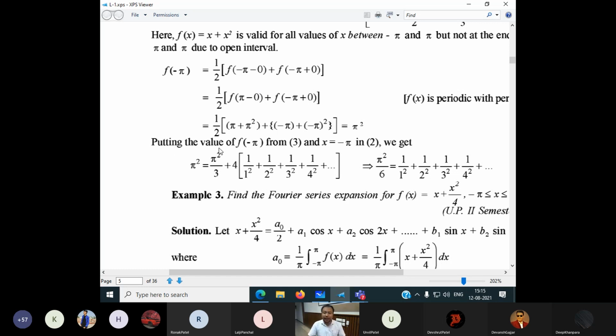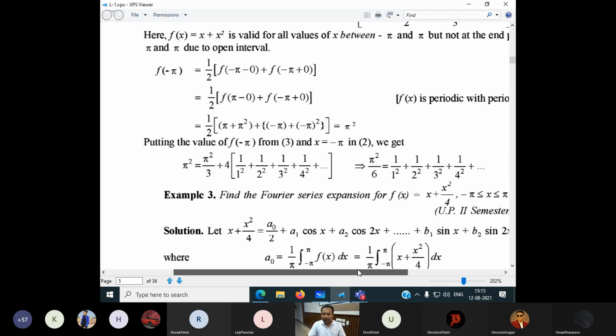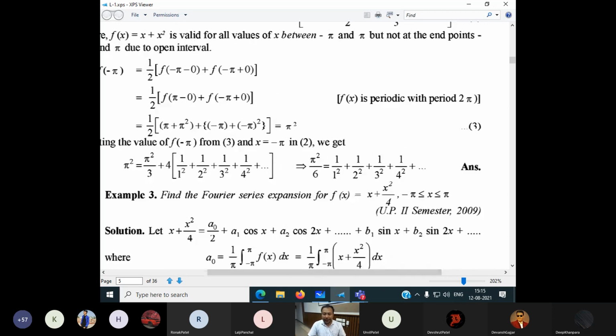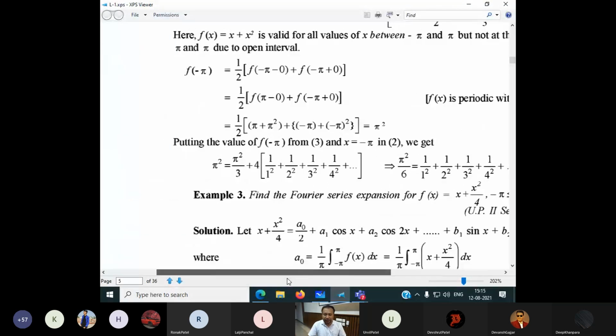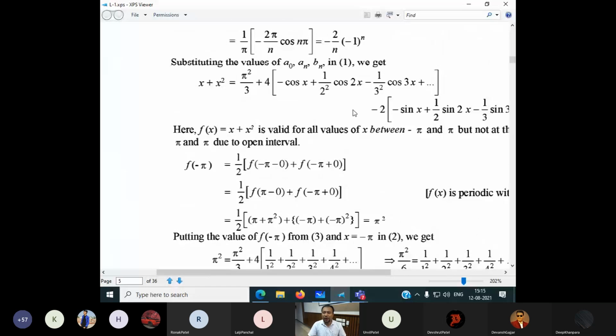Now, putting the value of f of minus pi from equation number 3, this is our equation number 3, and putting x equal to minus pi in equation number 2, this is our equation number 2.